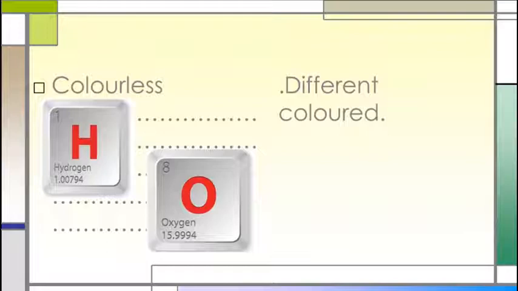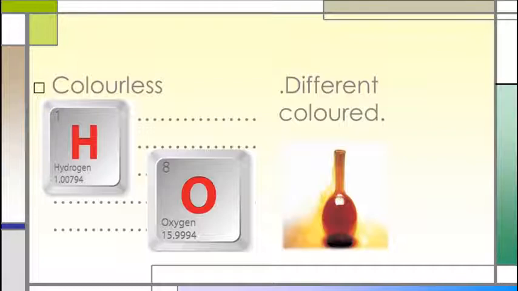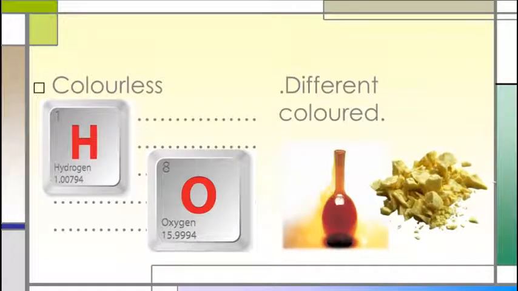Some non-metals are colorless while others have different colors. In colorless we have hydrogen gas, oxygen gas and many more gases. In different colors we have bromine, which is brown in color, and sulfur, which has yellow color. So these are the non-metals which are present in different colors, like bromine in brown color, sulfur in yellow color, and coal, which is black in color.